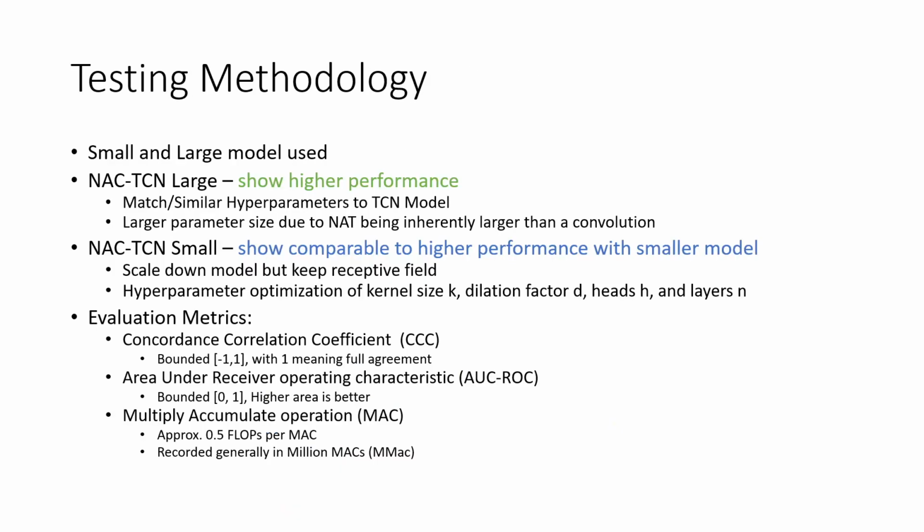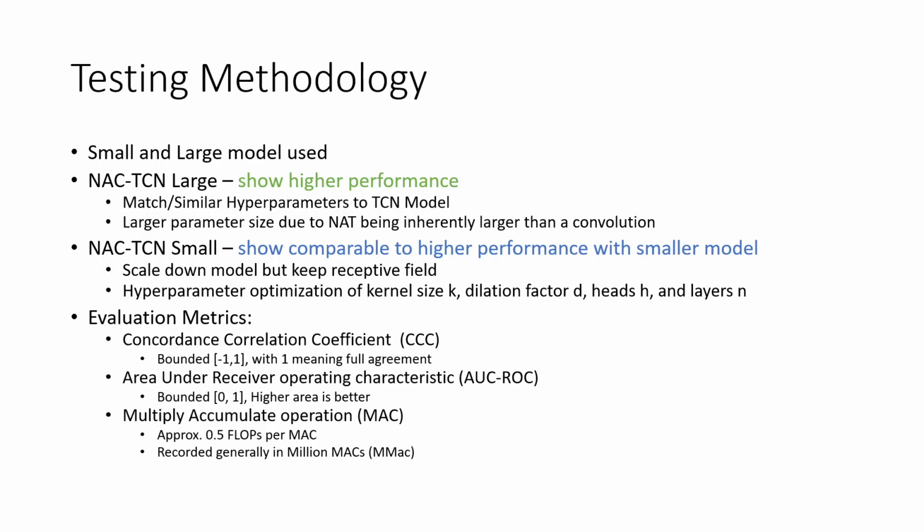Onto the testing methodology. Small and large model sizes are used for evaluation. So how does this large model work? This large model matches the hyperparameters of a TCN model that performed well. We take all the parameters of this TCN model and find the analogous versions in our NACTCN, and they all match 1-to-1.